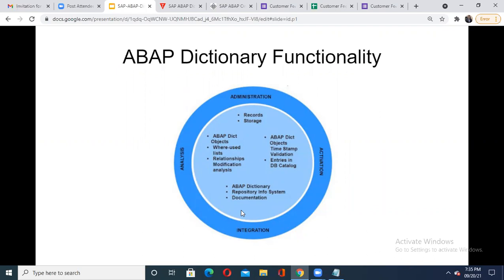Then only I'll get the correct information. At the same time, when we are talking about integration, we need to analyze it also. What purpose does analysis serve? We can identify exactly what the different objects used in this particular application are, and how they are connected or interconnected with each other. We can modify them, restrict them, and apply constraints on them also. So it's very important that the ABAP data dictionary functionalities provide us these various operations, and because of that one can handle the database properly.